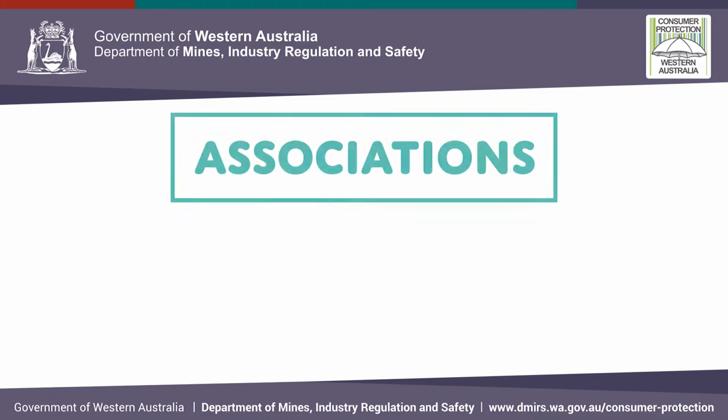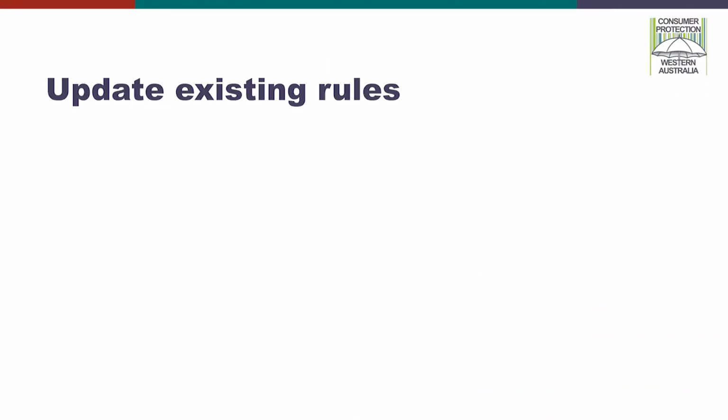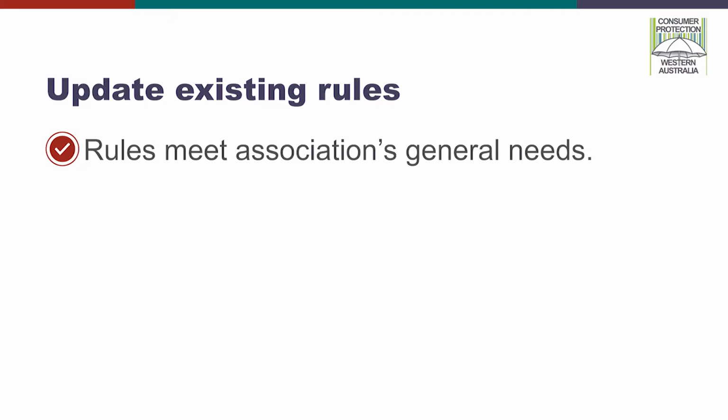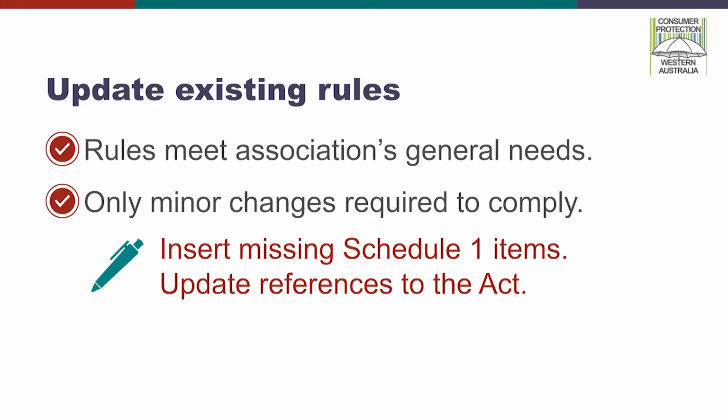Once you have identified all of the rule changes that need to be made to comply with the Act, the second step in the change of rules process for incorporated associations is to prepare an updated rules document. For minor changes, it is suggested you simply add to or update the existing rules. For example, you can insert new clauses to address any missing Schedule 1 requirements and change any outdated references to sections of the Act.